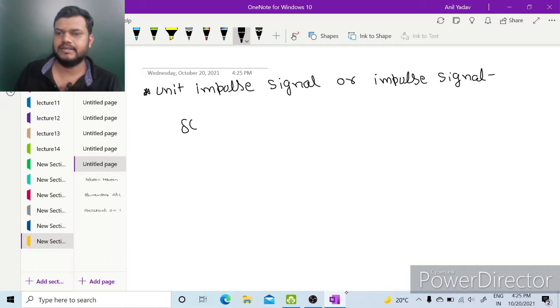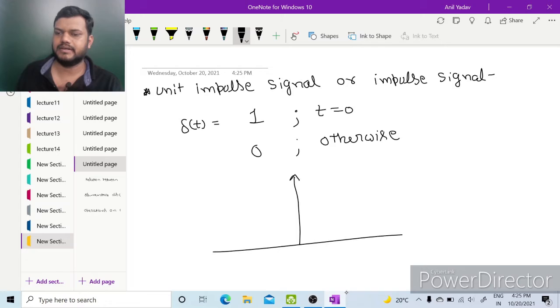So delta(t) is 1 at t equal to 0 and it is 0 otherwise. So now we are representing the area under the curve, not the value of the Dirac delta signal, and when it is represented by area under the curve, it is called unit impulse signal or impulse signal.